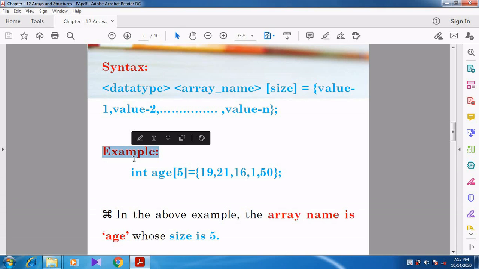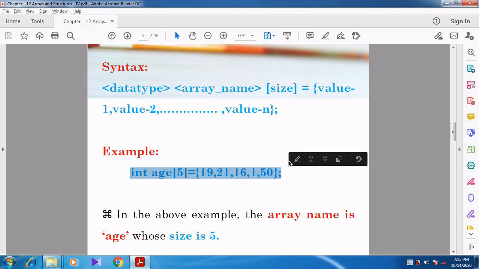Now let us see the example they have given in your book. int age of 5. From this you can understand what the array name is, students. Yes, age is the array name. What is its data type? Yes, it is integer. What is the size of the array? 5 is the size of the array. So age is the array name, it belongs to the integer data type, and I am going to store 5 elements. See the ages they have given: equal to, opening curly brace, 19, 21, 16, 1, 50.